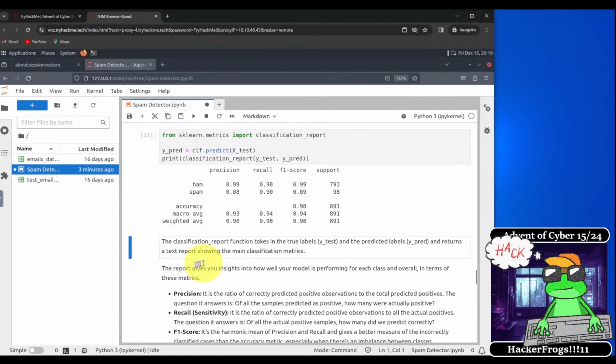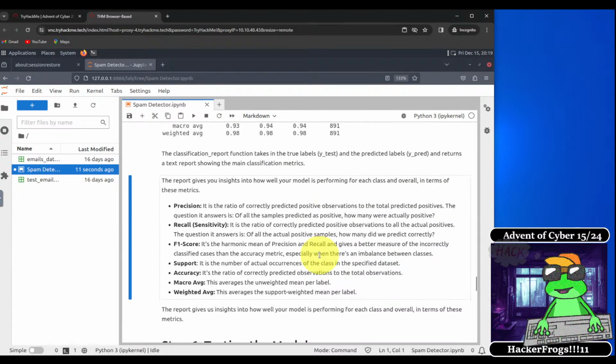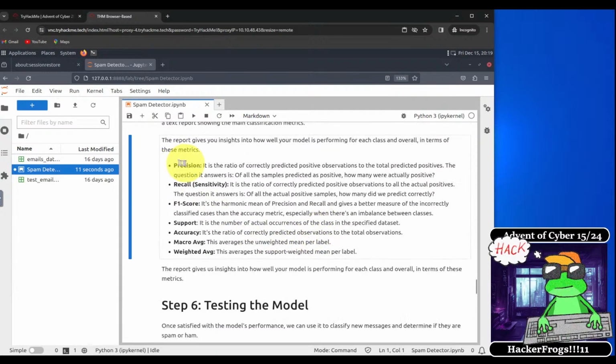All right, so the classification report function takes in the true labels y_test and the predicted labels y_pred, and returns a text report showing the main classification metrics. The report gives you insights into how well your model is performing for each class and overall in terms of these metrics. So precision. It is the ratio of correctly predicted positive observations to the total predicted positives. The question it answers is, of all the samples predicted as positive, how many were actually positive?